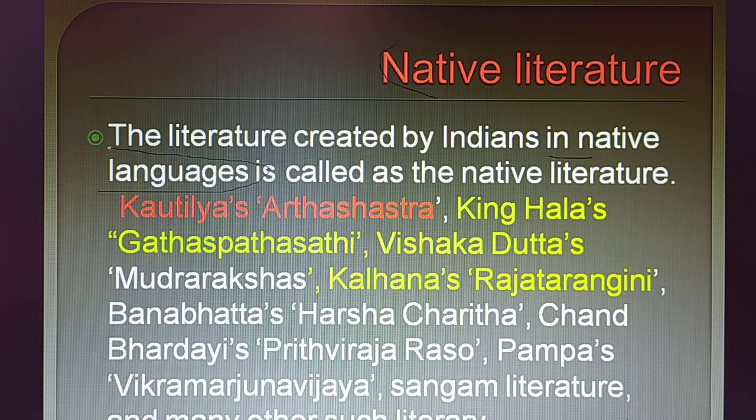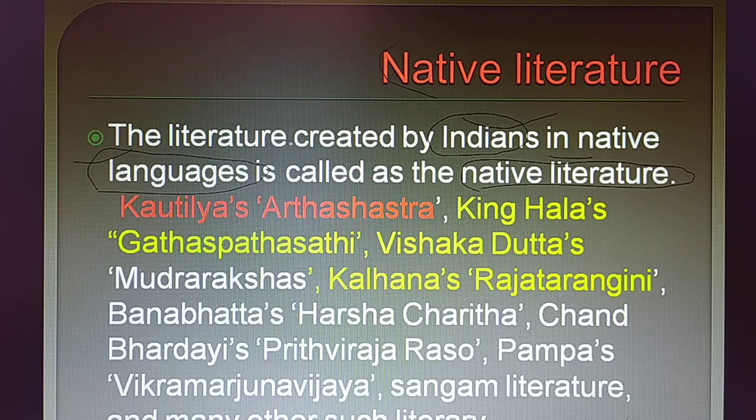Please highlight here: the books which were written by the Indians in native languages. Examples of languages are Kannada, Hindi, Marathi, Telugu, Tamil. Whatever languages are spoken in India are called native languages. Remember two points that have to be highlighted: the book has to be written by an Indian, and that book has to be written in a native language. If these are ensured, then this literature or book is called native literature.